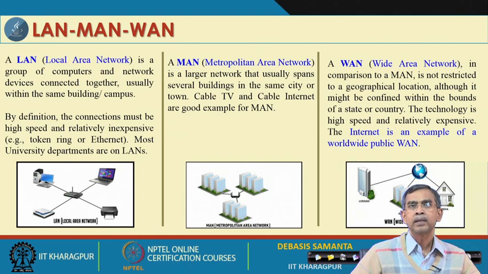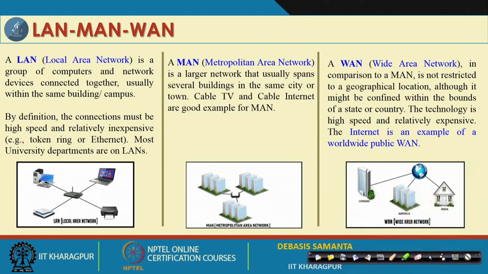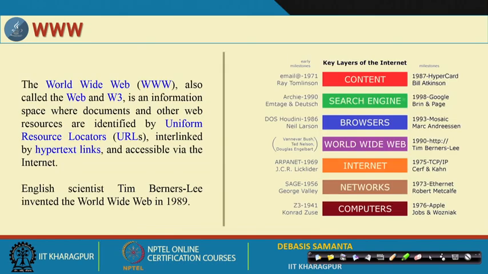On the other hand, the wide area network: if the connectivity extends up to a state or even the entire country, then it is called the wide area network, and the span is basically 40 kilometers and above. Usually the internet is a good example of a public worldwide area network. There may be public networks and private networks. A private network is limited to peer to peer communications only. On the other hand, public means anybody can be connected and share and use it.